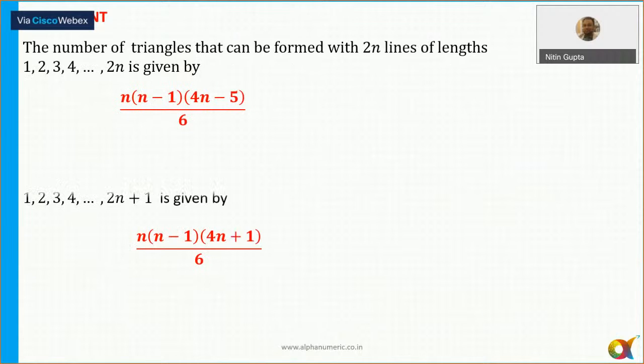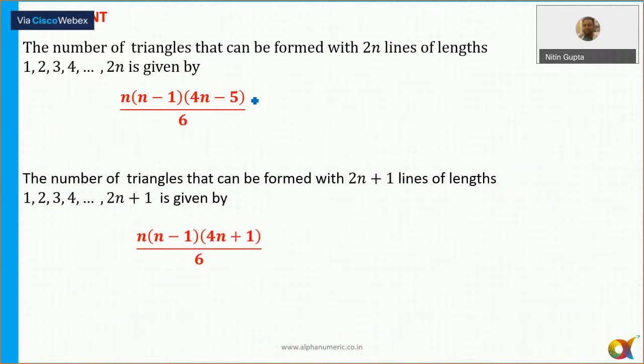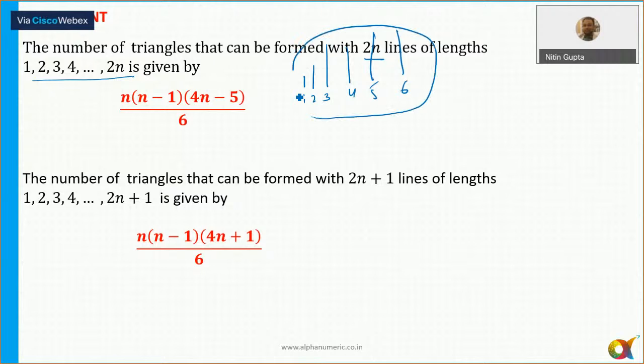Now, also the number of triangles that can be formed with 2n lines of length 1 to n is given by... One of the ways you can use maybe triangle inequality, sum of two sides is greater than third side, उससे case by case बना के counting कर सकते हो, और you can use direct formula. अगर मैं कहता हूं मेरे पास एक stick है जिसकी length 1 unit है, एक दूसरी stick है जो 2 unit की है, एक stick की length 3 unit की है, एक stick की length 4 unit की, एक की 6, तो total हो सकता है इनमें से sticks को लेके. So that is a formula यार.